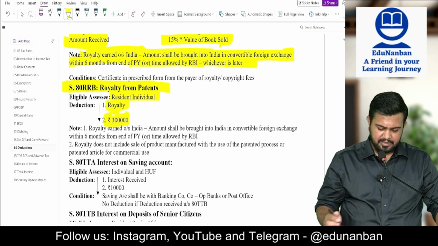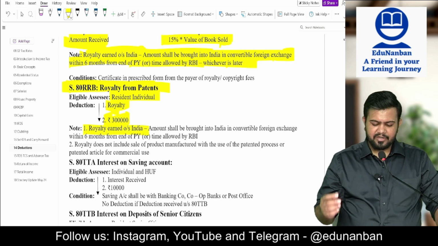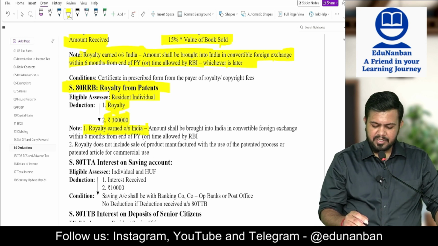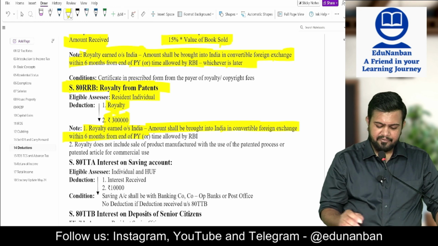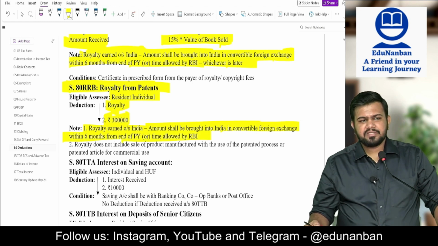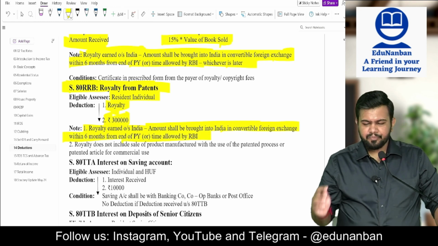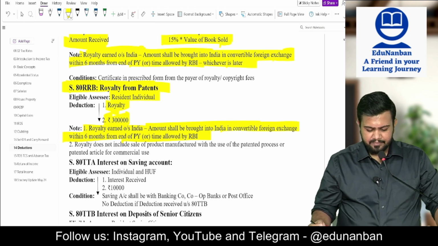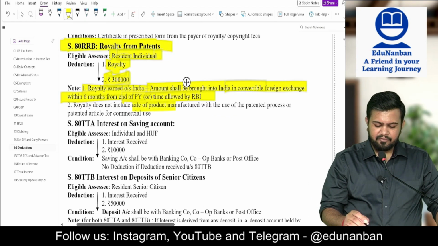Don't take the deduction directly. If royalty is earned from outside India, the same condition applies: the amount should be brought into India in convertible foreign exchange within 6 months from the end of the previous year or the time allowed by RBI. Royalty does not include sale of product.